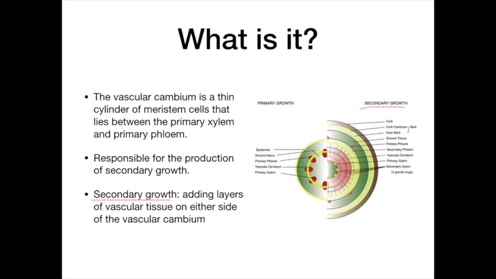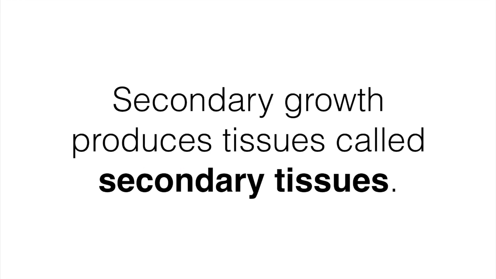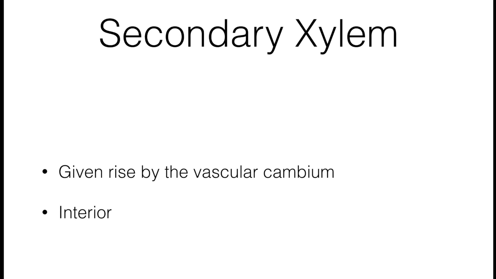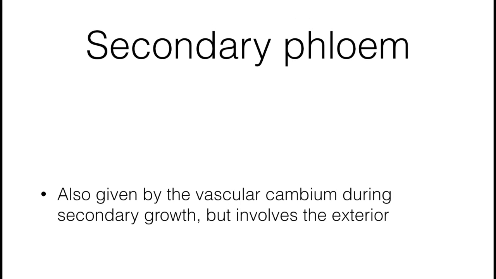The diagram on the right shows primary growth versus secondary growth, and you can see that secondary growth mainly affects the thickness. During secondary growth, secondary tissues are produced. The two types of secondary tissues are secondary xylem and secondary phloem. They are given rise by the vascular cambium, which is responsible for secondary growth. The main difference between the two tissues is that the secondary xylem is added to the interior, whereas the secondary phloem is added to the exterior.